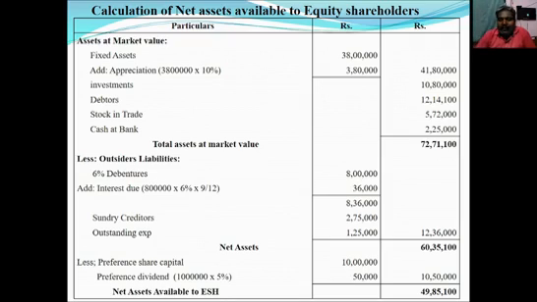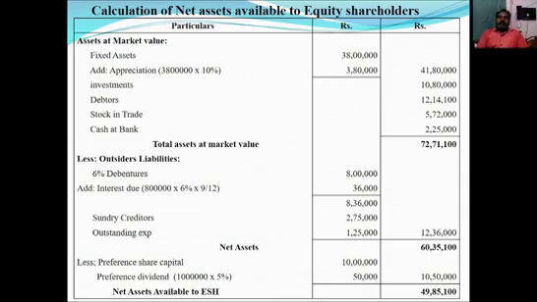So we have another adjustment. That's why it should be posted in the inner column. Then the sundry creditors. Nothing mentioned regarding sundry creditors and outstanding expenses in the adjustment. So we should take the book value as outsiders' liability for sundry creditors 2,75,000 and outstanding expenses 1,25,000. After adding the debentures value, sundry creditors and outstanding expenses, we will get 12,36,000, which should be deducted from total assets at market value. We will get 60,35,100 as net assets.